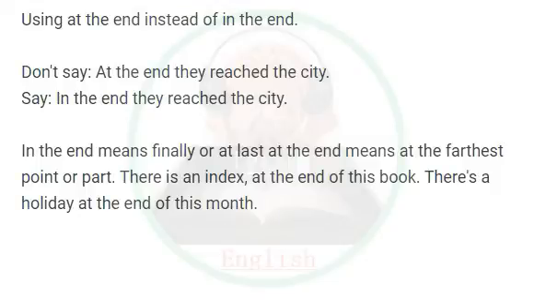Using at the end instead of in the end. Don't say, at the end they reached the city. Say, in the end they reached the city. In the end means finally or at last. At the end means at the farthest point or part. There is an index at the end of this book. There's a holiday at the end of this month.